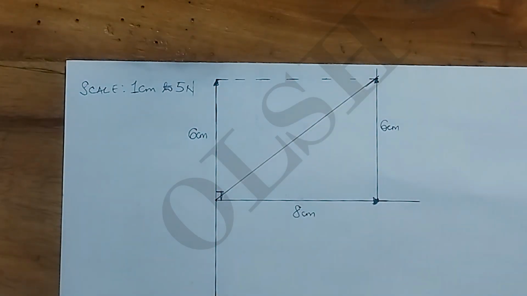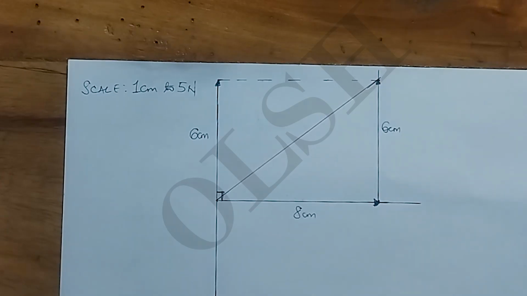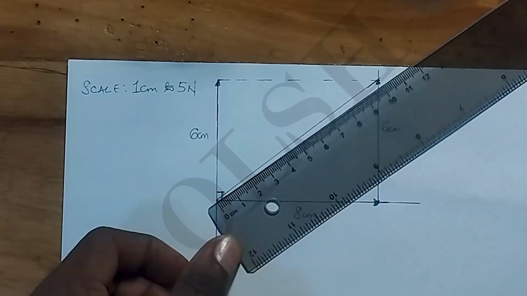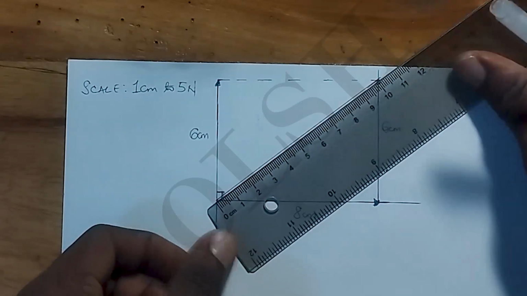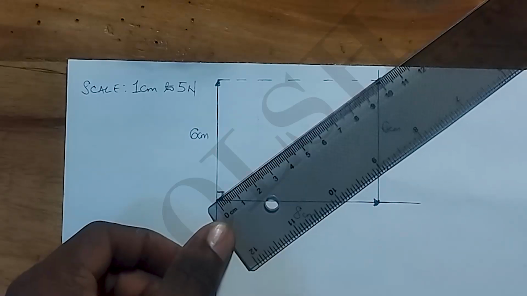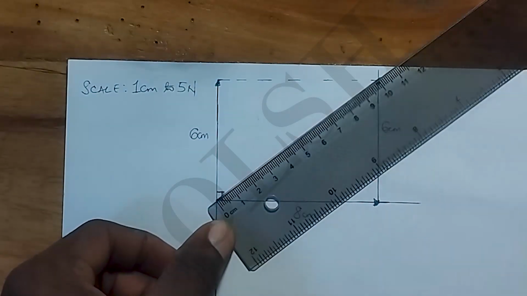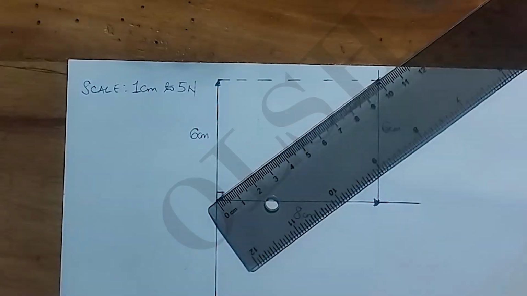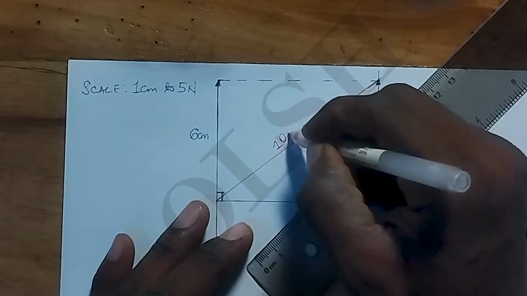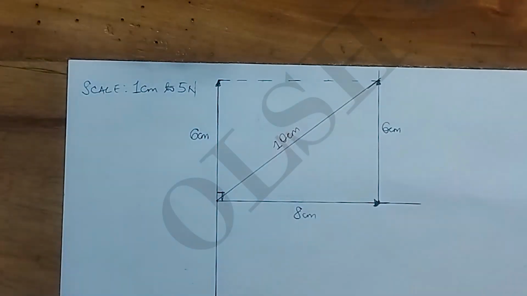That will give us the value for the magnitude of our resultant. So let's measure it. We'll see that we have 10 cm, approximately 10 cm, as the magnitude of that line.